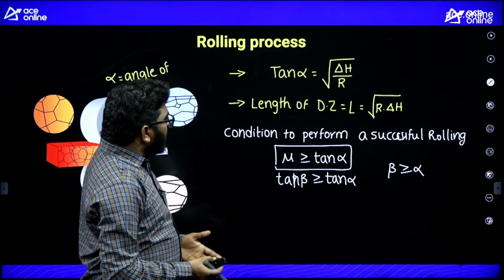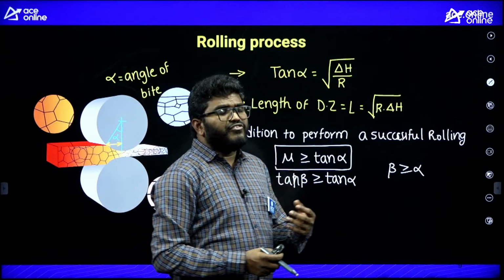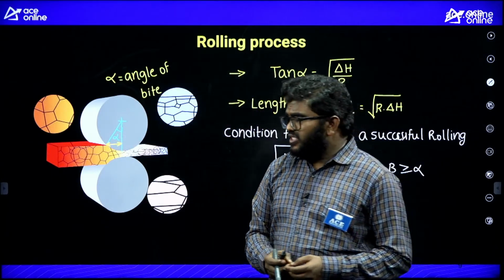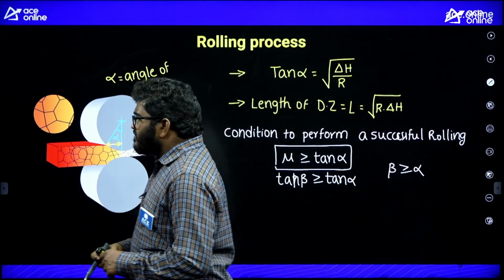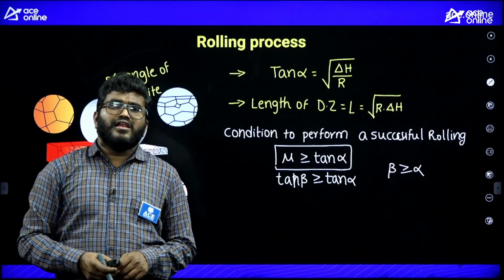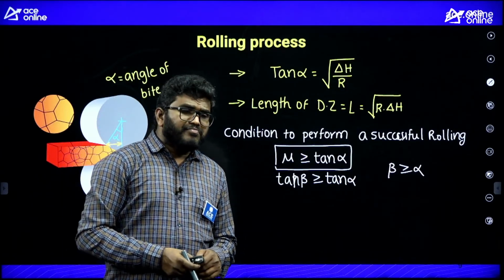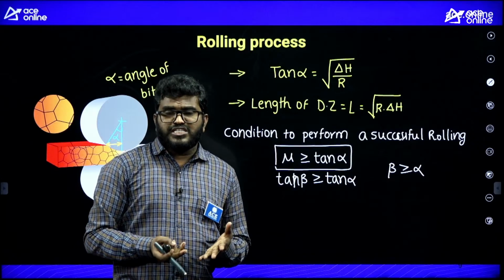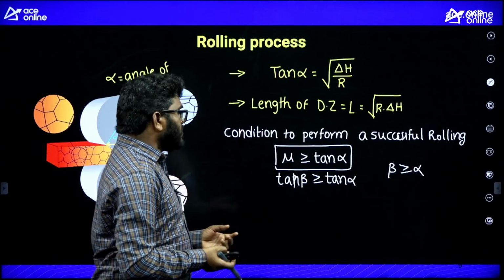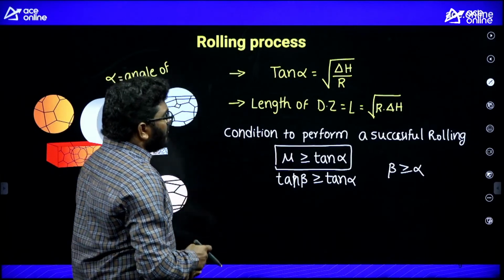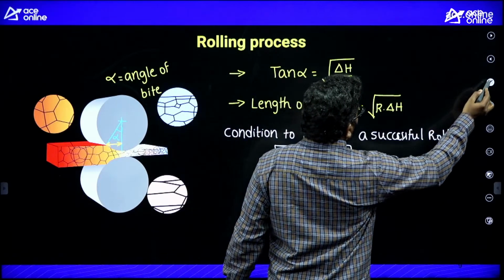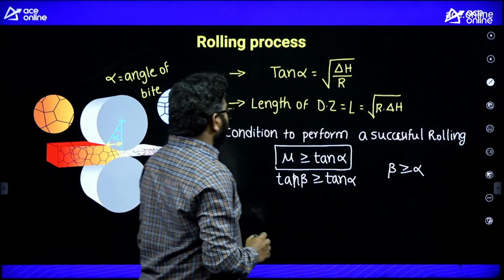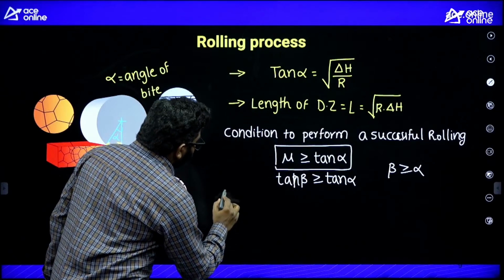So if the friction angle is equal to the bite angle, what is going to happen? If the friction angle is equal to the bite angle, then the maximum possible reduction is possible. So if the friction angle equals the bite angle, you will get the maximum possible reduction.